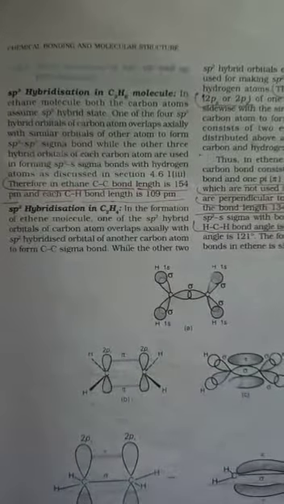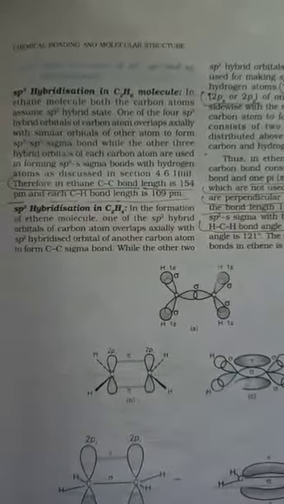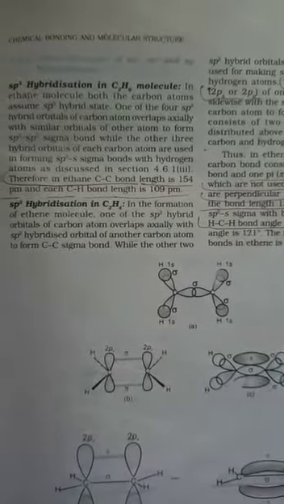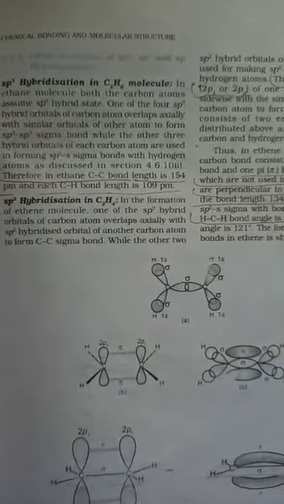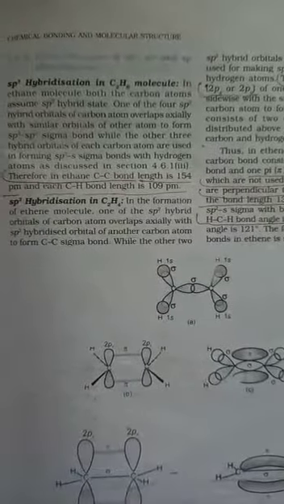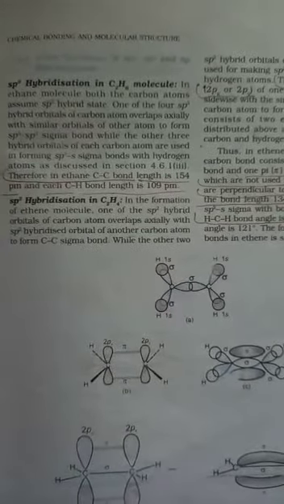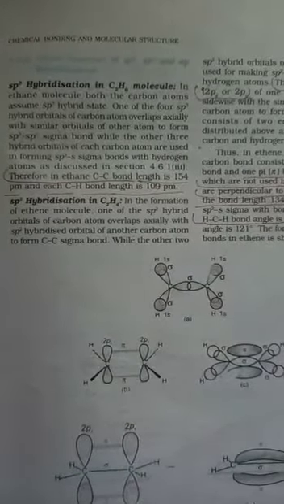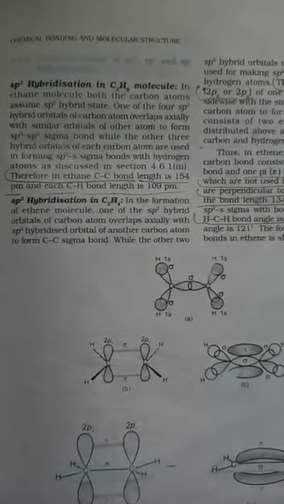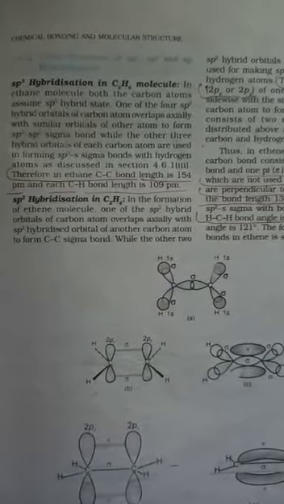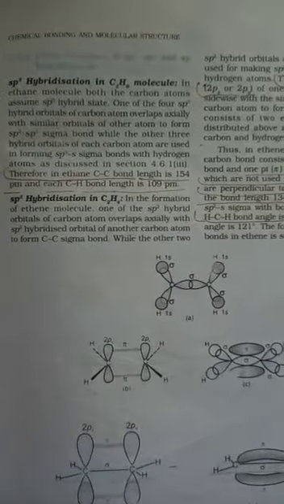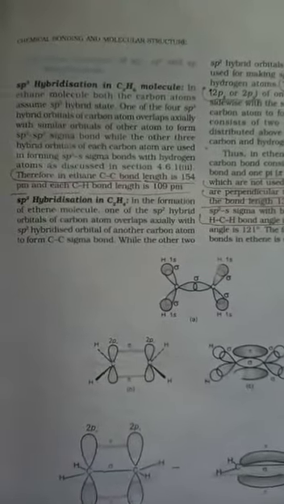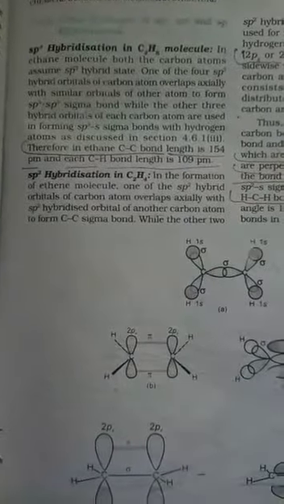Okay, so hybridization is a very important topic. Why is hybridization a very important topic? Because from hybridization we can easily identify the nature and strength of bond. We can easily calculate the bond order also. We can easily identify the nature of element and electronegativity. By hybridization we can easily calculate the shape of a molecule. Okay, so these are the following features of hybridization.